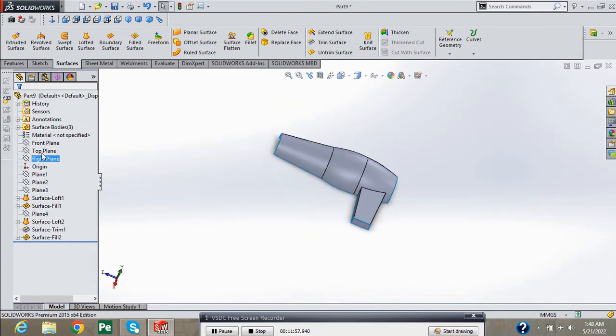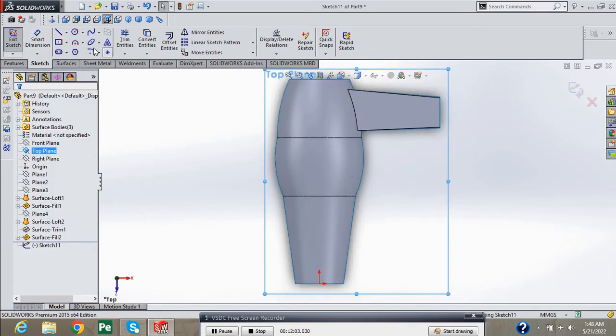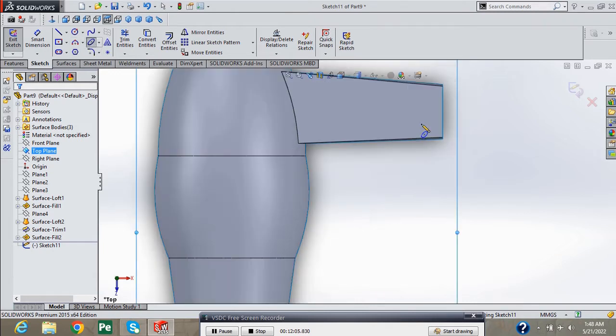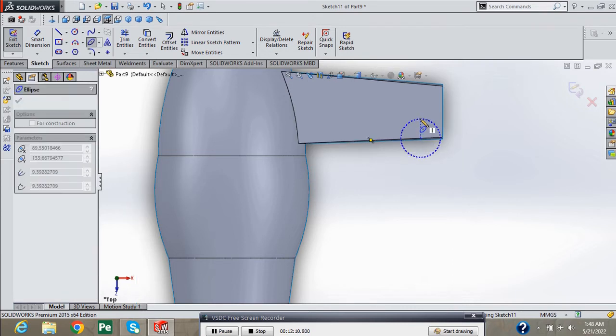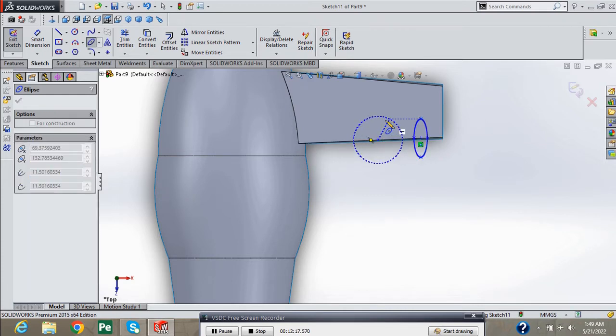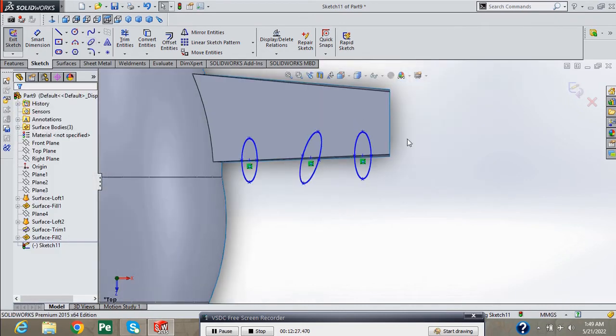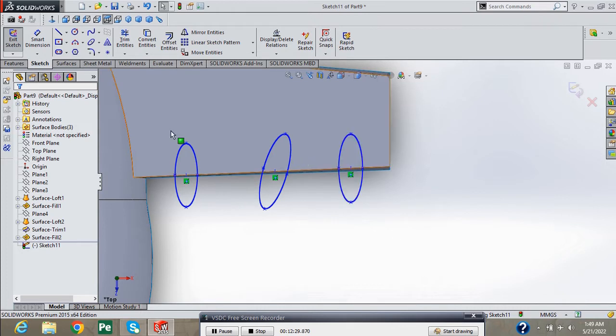Now go into top plane for sketching. Select ellipse. Draw here 3 different ellipses, and also here. Now select Smart Dimension tool.